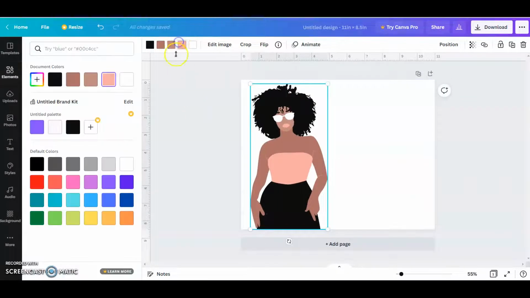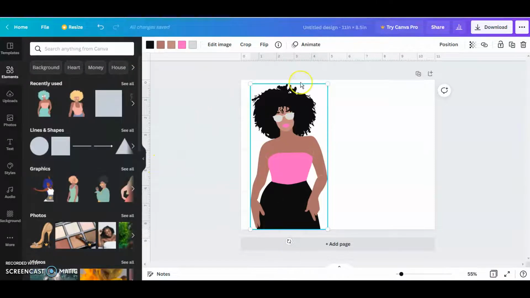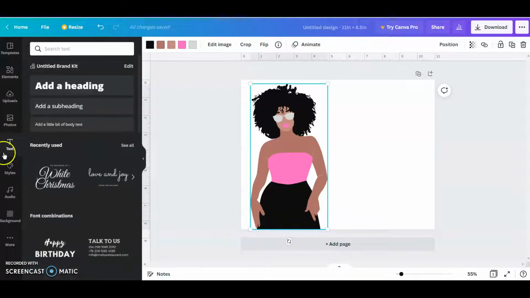I think I want to change her color pink to a brighter pink, which you see changed her top and her lips. And then I'll change her glasses to gray. You don't have to do any of these things if you don't want to, but this is just a way to do it. And so if you want to create a text, you just click on text on the side.